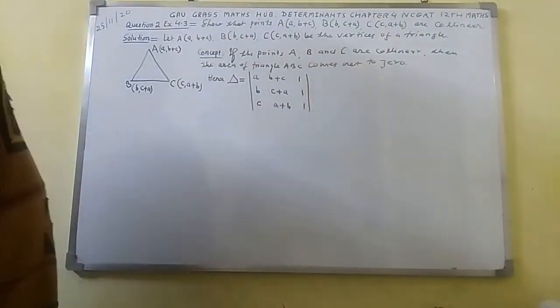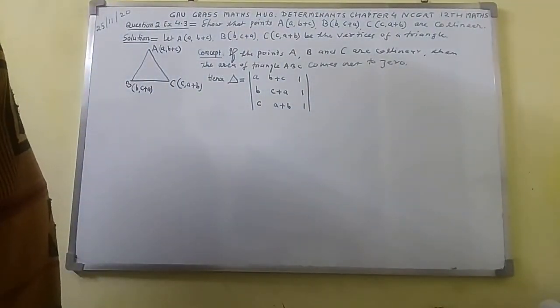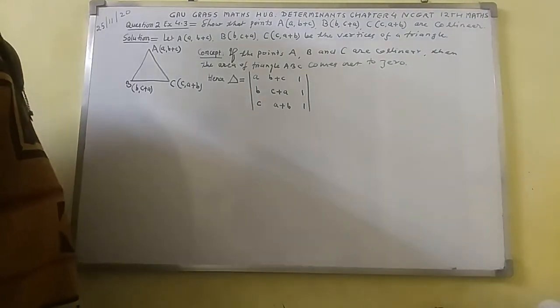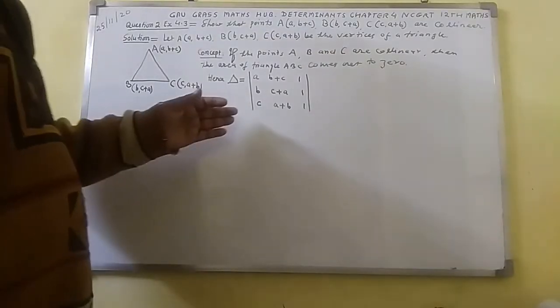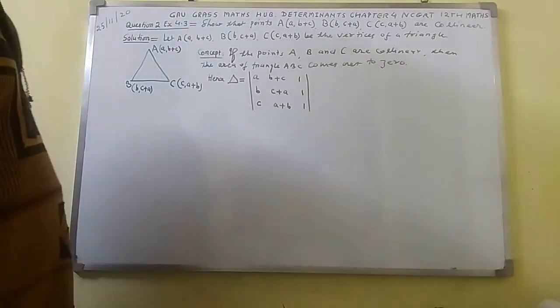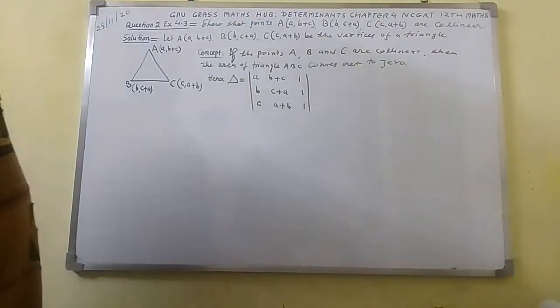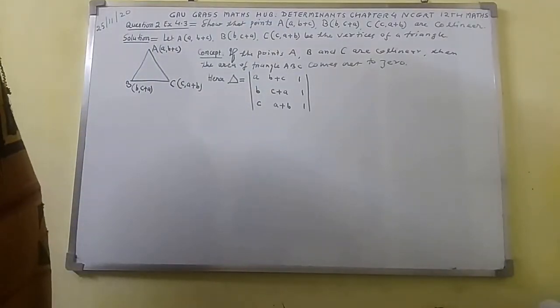So here I shall form a determinant by taking the points A, B, C. So if the value of this determinant comes out to be 0, then the points A, B, C will be collinear here. So let us see how to solve this determinant here.